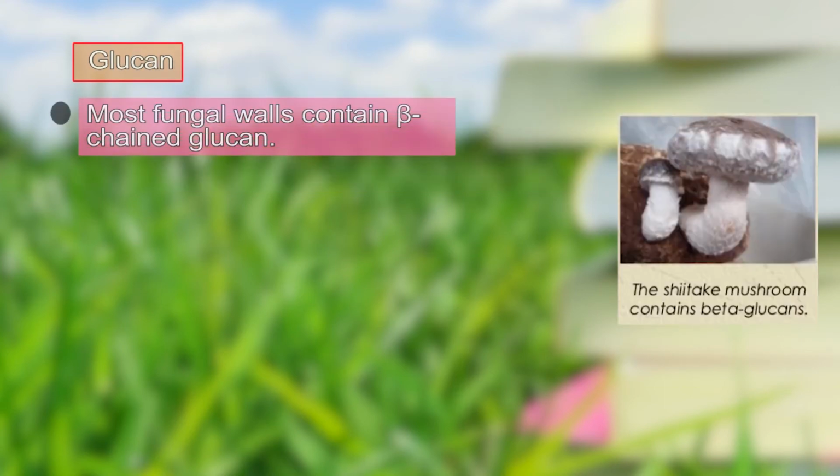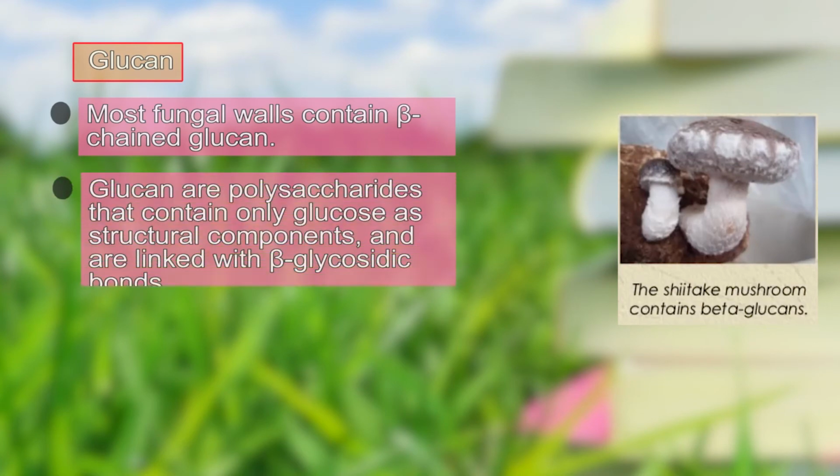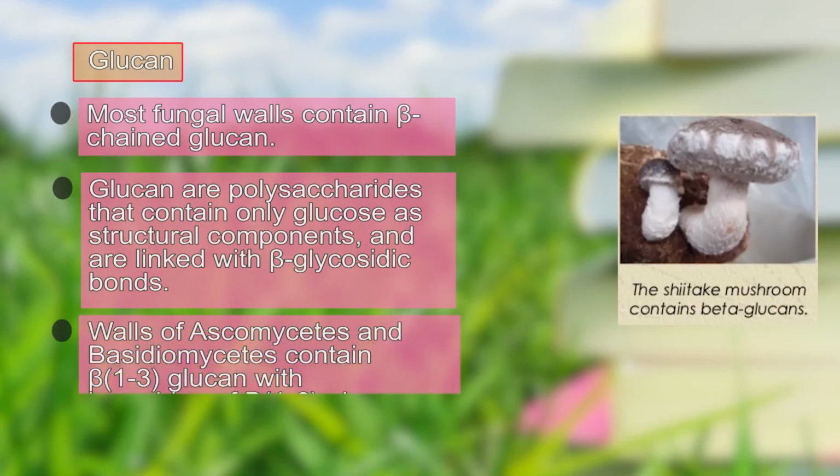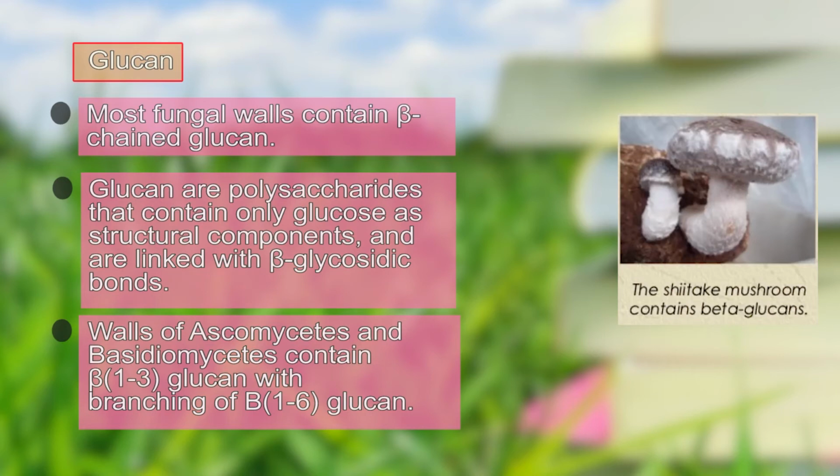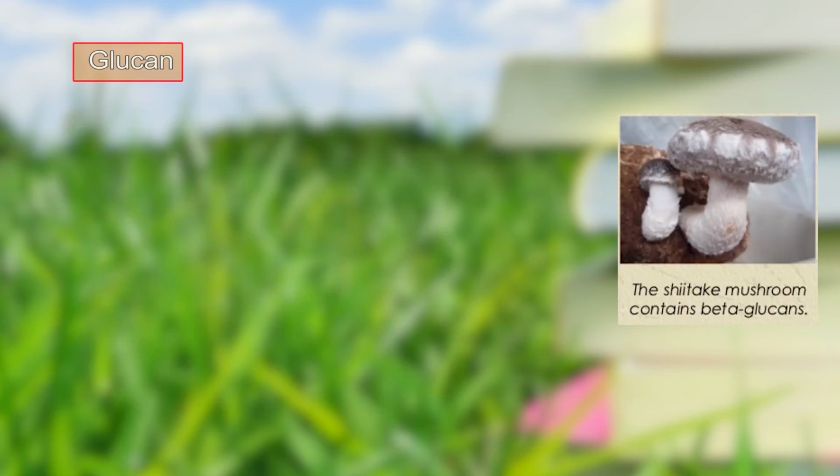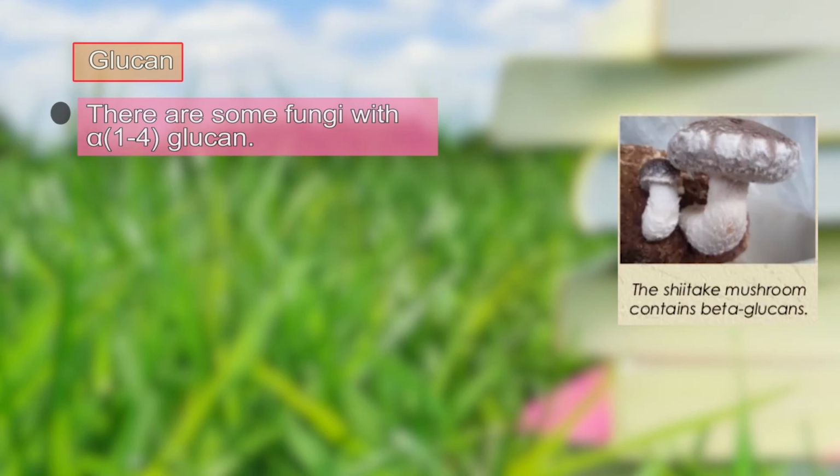Glucan, another component of the cell wall, contains beta-glucan. Glucans are polysaccharides that contain glucose as their structural component. The walls of Ascomycetes and Basidiomycetes contain beta-1,3 glucan with branching of beta-1,6 glucan, whereas some fungi can have alpha-1,4 glucan.